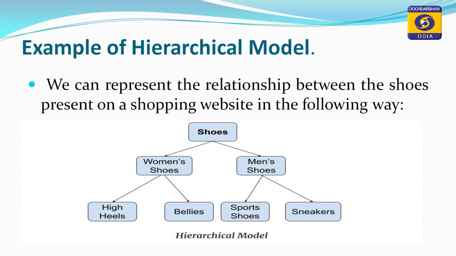Women's shoes again has 2 different branches, one is high heels, another is bellies, while men's shoes again has 2 different branches, that is sports shoes and sneakers. So, this is the example of a hierarchical model structure.